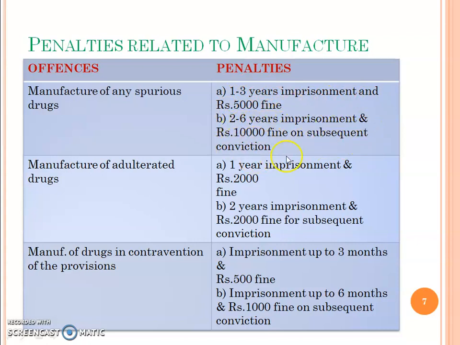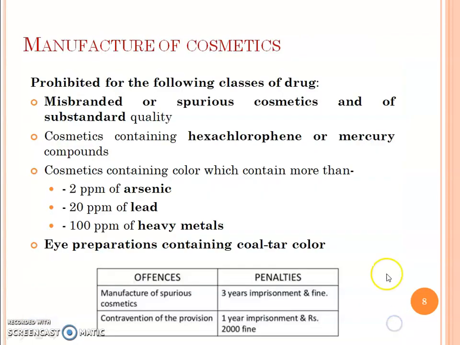on subsequent conviction. Manufacture of adulterated drug: 1 year of imprisonment and rupees 2,000 of fine, and 2 years of imprisonment and rupees 2,000 of fine for subsequent conviction. Manufacture of drug in contravention of the provisions: imprisonment up to 3 months and rupees 500 fine, and imprisonment up to 6 months and rupees 1,000 fine on subsequent conviction.